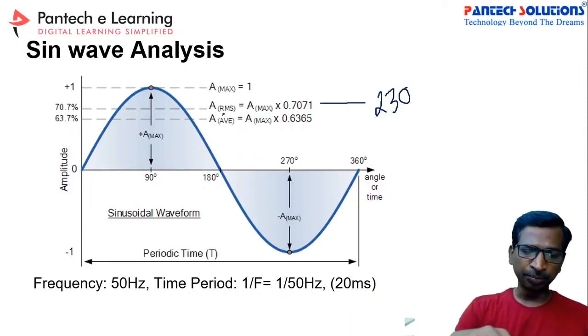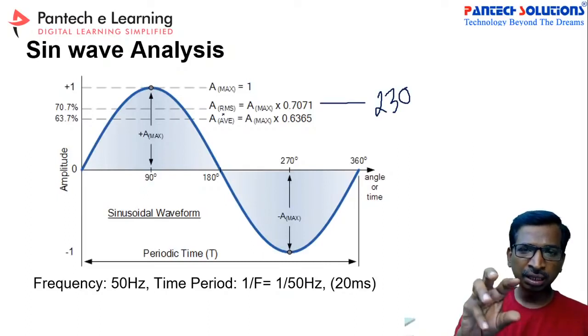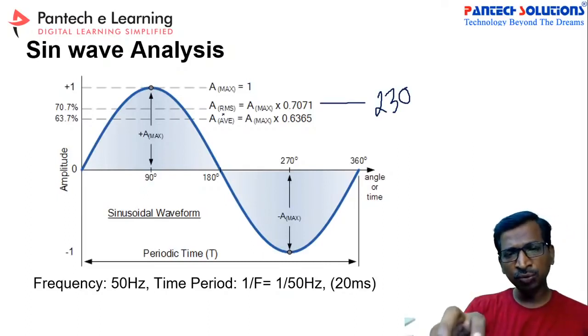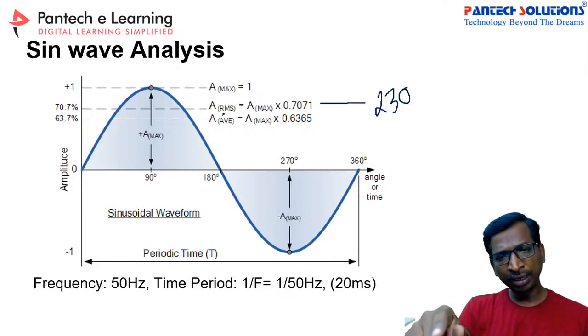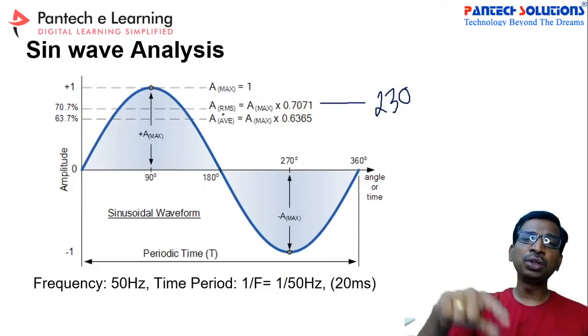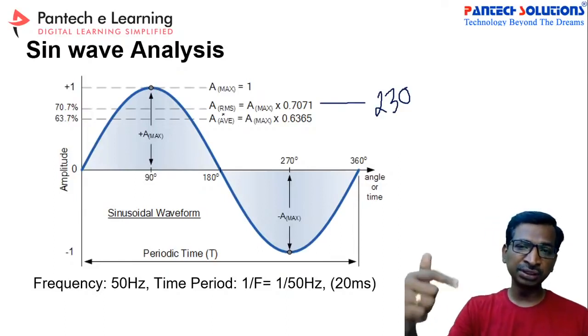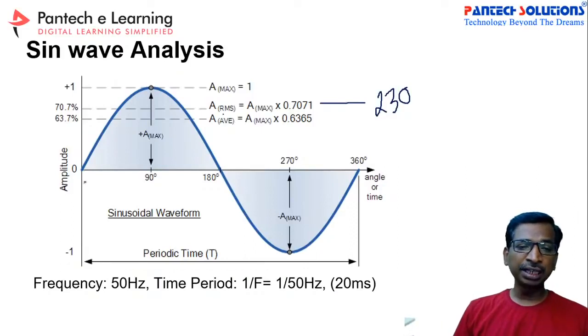But for the actual shape, if you use a cathode ray oscilloscope, the CRO, connected across the two pins, it will give you the voltage wave shape. That shape will be like a sine waveform.